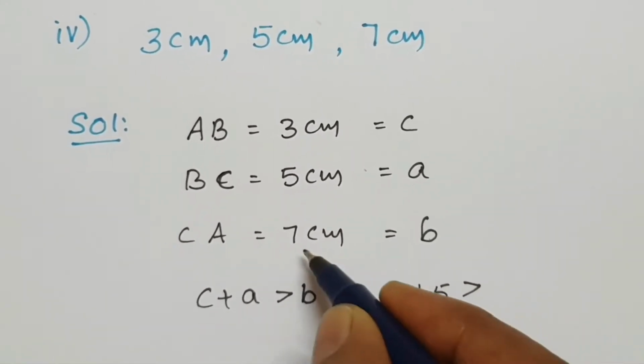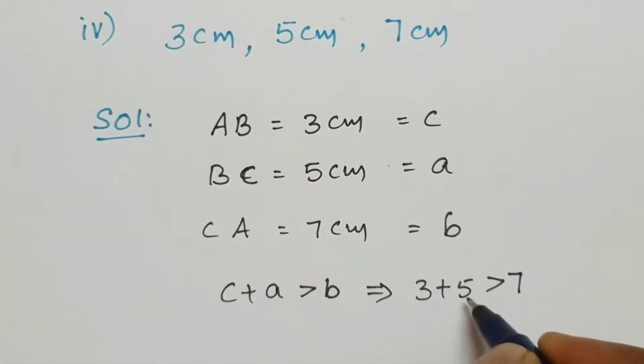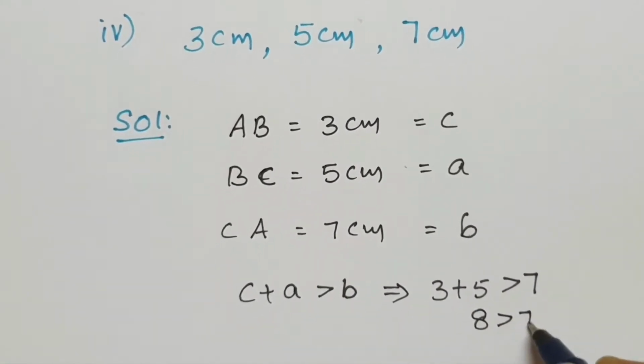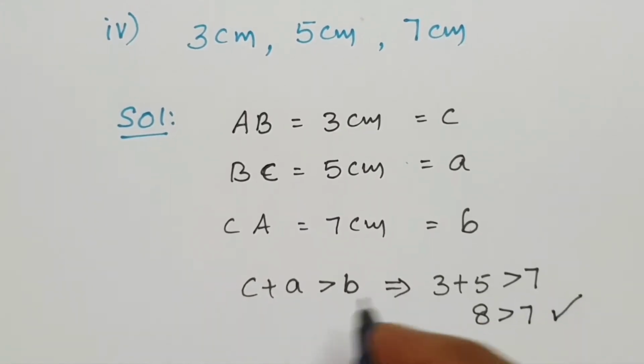B means, small b means 7. 3 plus 5, 8. 8 is greater than 7. This satisfies one condition.